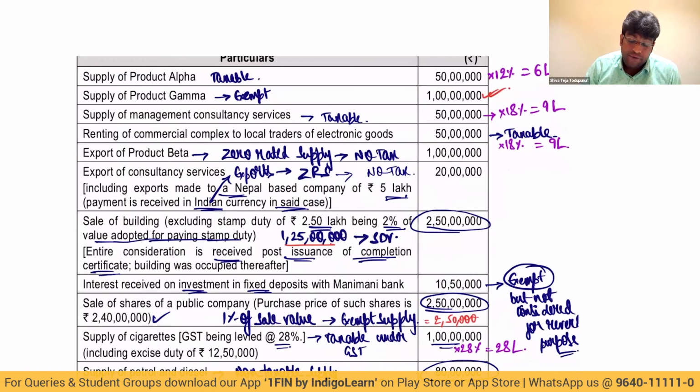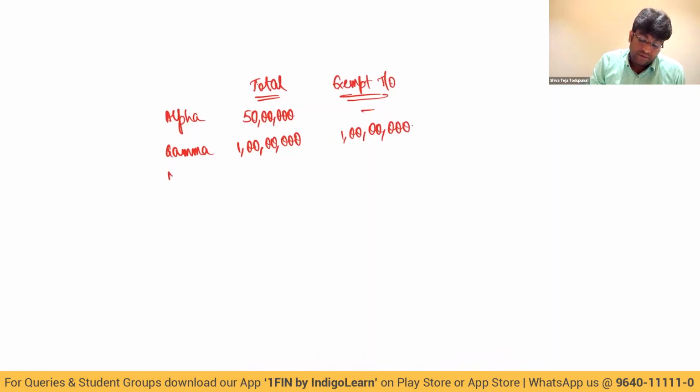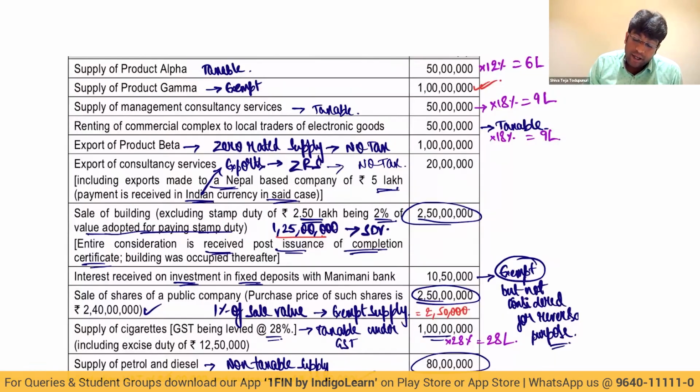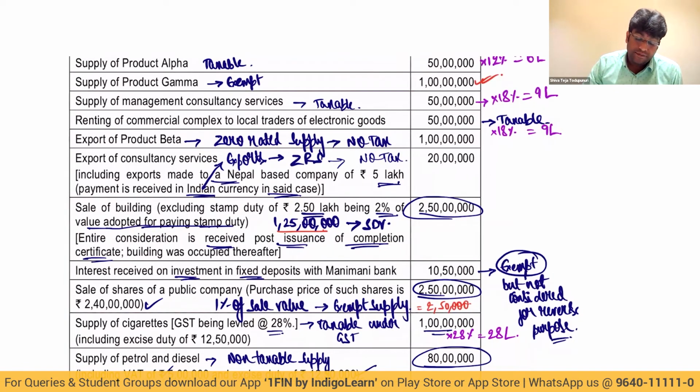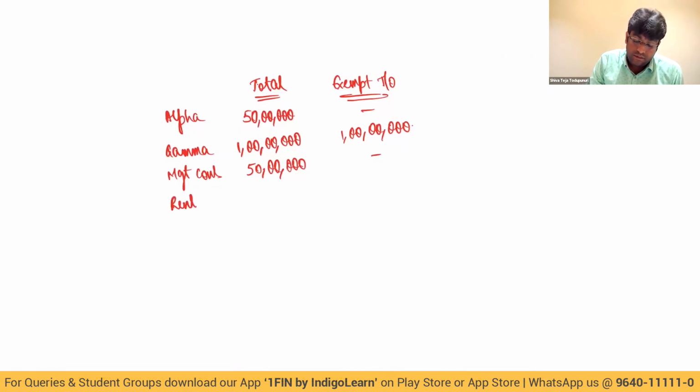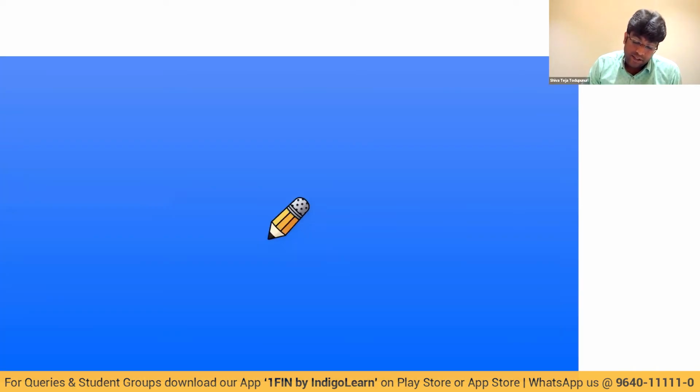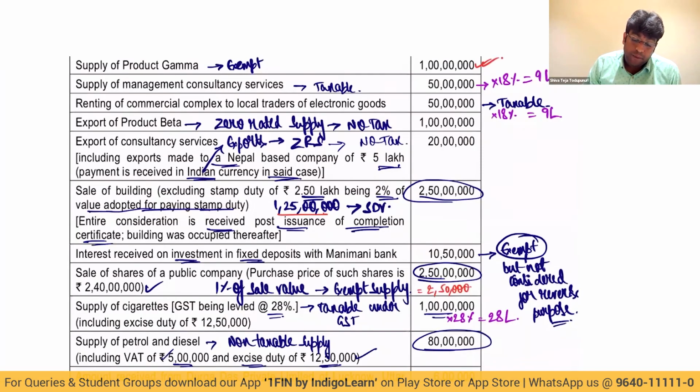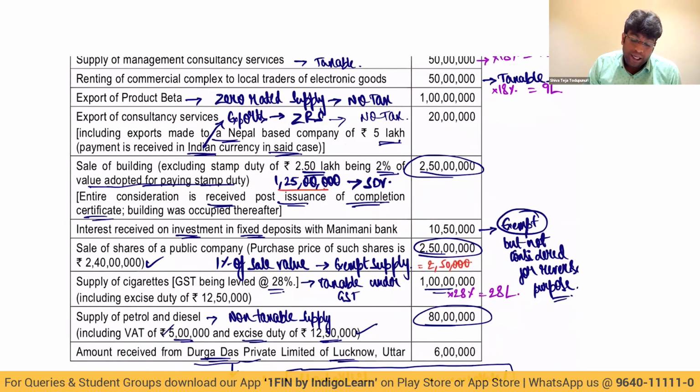Management consultancy, 50 lakhs. That is very clearly taxable turnover, but that is not exempt turnover. Then renting, 50 lakhs. Next one, export of beta, 1 crore.